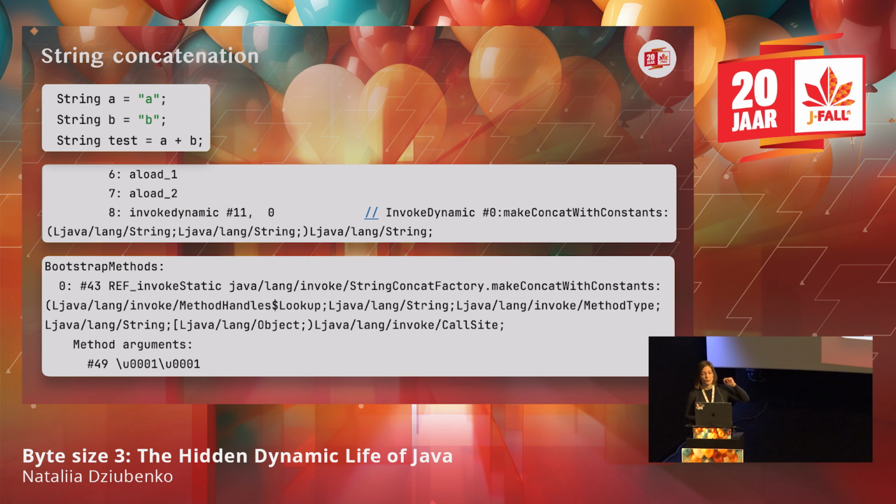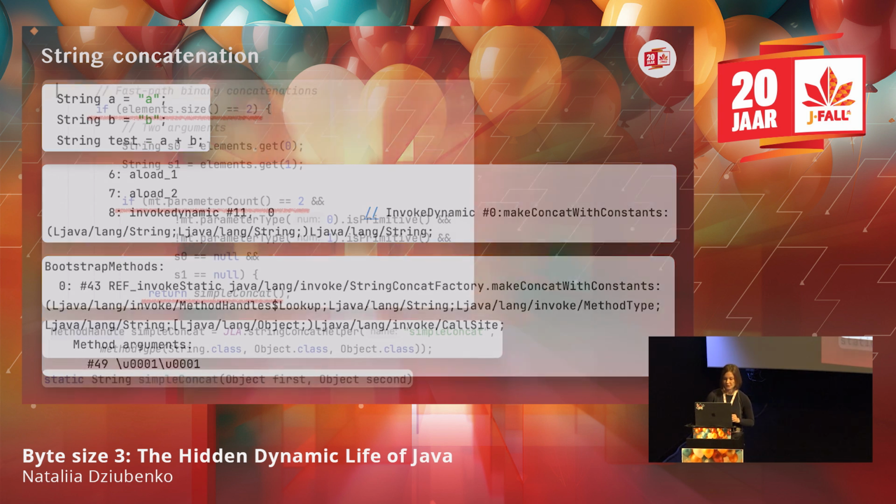In this example, we have two strings, and we are putting them onto the operand stack, and then we have the invokedynamic instruction where we are only specifying that the target method will need to accept two strings, and it will need to return a string. Then we specify the bootstrap method. This is located in StringConcatFactory, in makeConcatWithConstants. It accepts a lot of different arguments. Most of them are provided by the JVM, and we are also providing another argument to this bootstrap method, which is basically a string template that contains two placeholders for our two values.